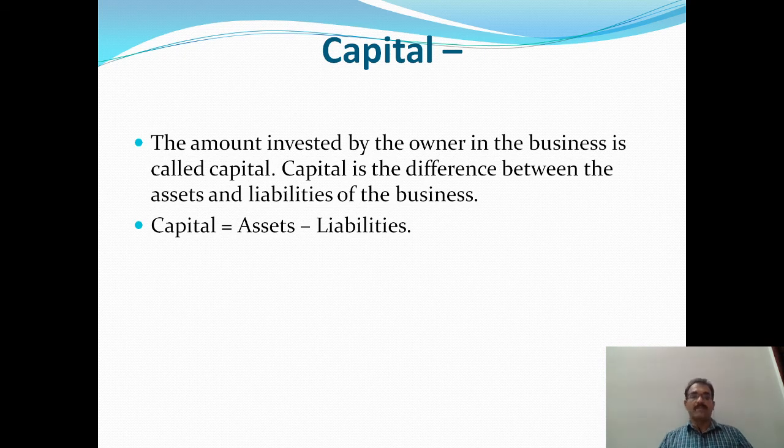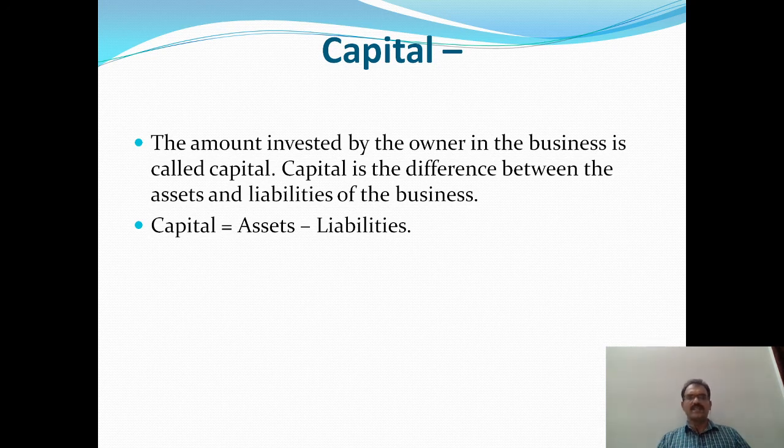The next term is capital. The amount invested by the owner in the business is called capital. In order to start and run a business organization, finance is required. Or in other terms, capital is the difference between assets and liabilities of the business.